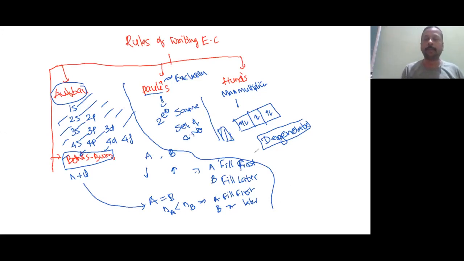Okay, so these are the statements. Nowadays the trend is that they will give a violation and ask which rule has been violated. Under which rule is the configuration wrong? So violation of rules is very, very important.